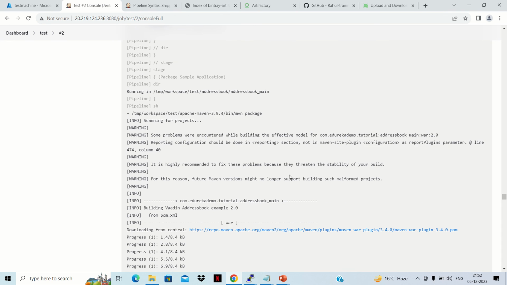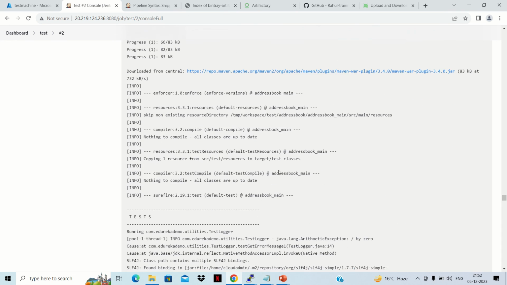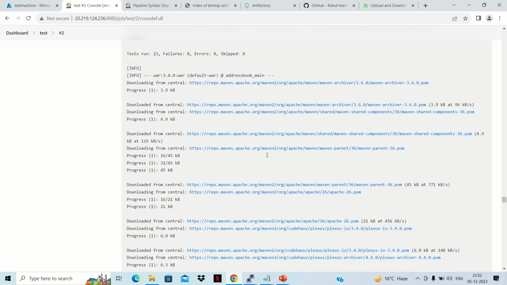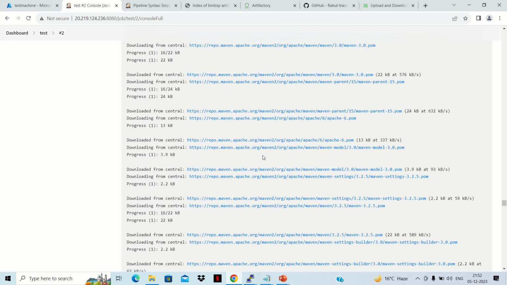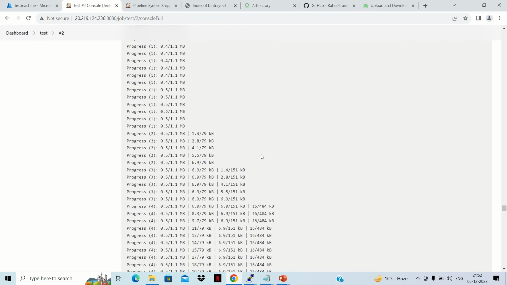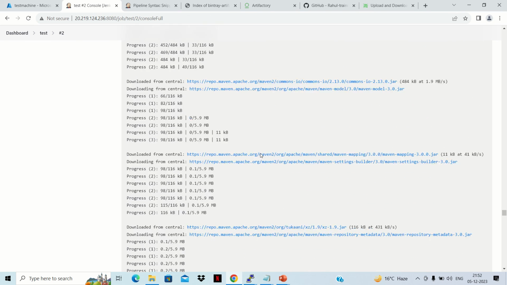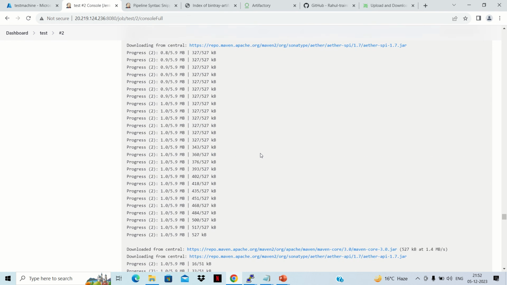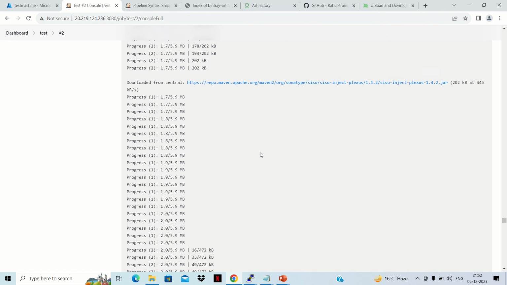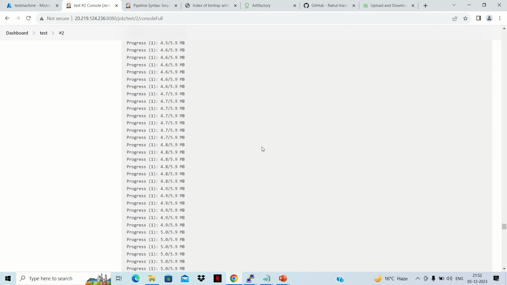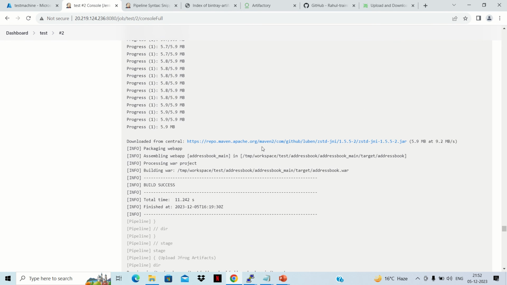And then it did the package section, downloading the dependencies related to packaging. During packaging it runs testing again. Once testing is complete, on the target directory there will be a package that has been generated. So scroll down to the build success message. Here we can see build success for our packaging section, and it says building war under target addressbook.war. So this war has been created now.